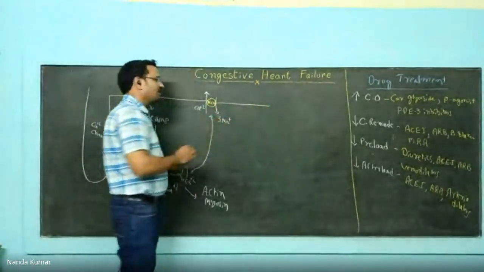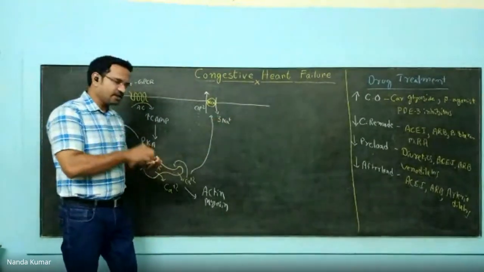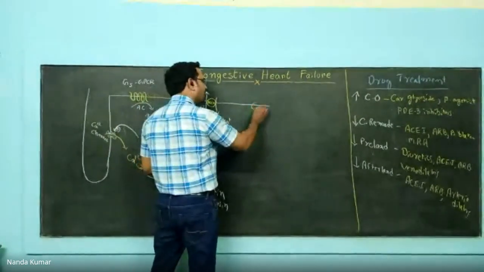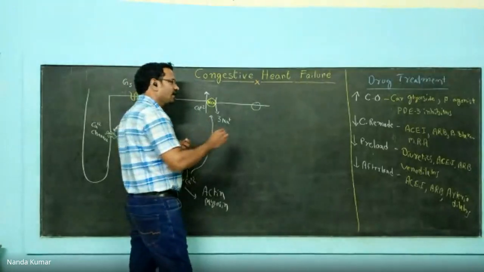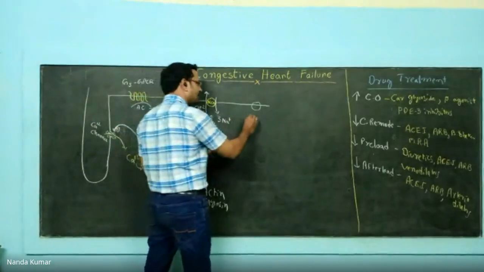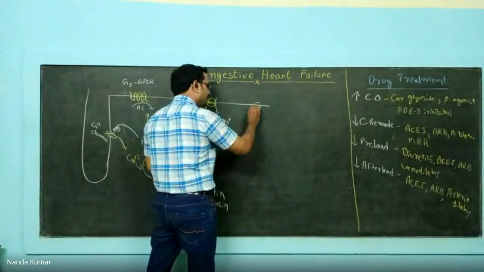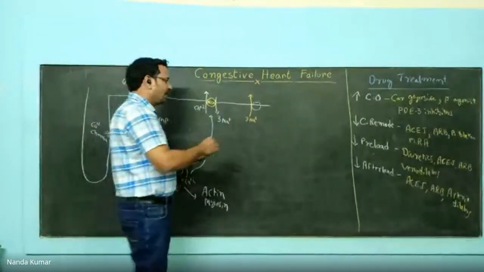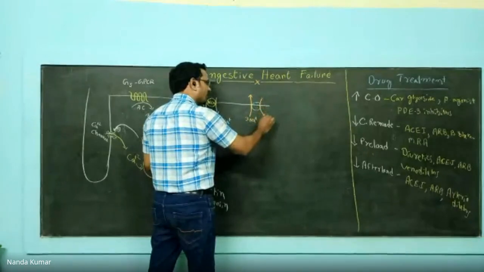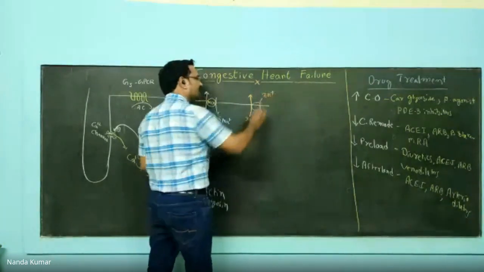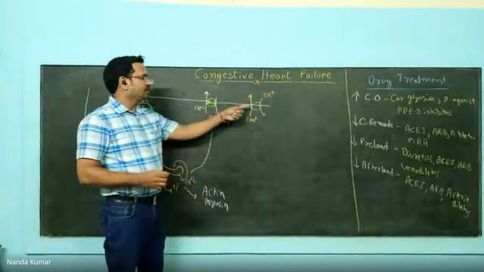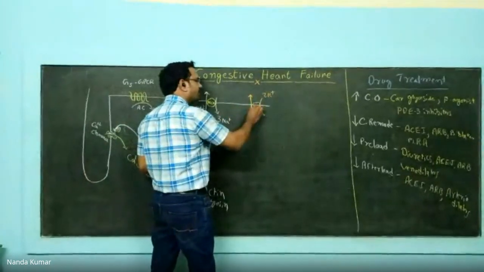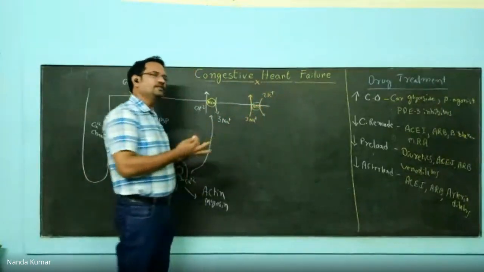Now, the working principle of the sodium-calcium exchanger is based on the sodium-potassium pump. Why? What does the sodium-potassium pump do? It sends 3 sodium out of the cell, and at the same time 2 potassium get into the cell. This is the sodium-potassium pump. Now, how is this pump acting?